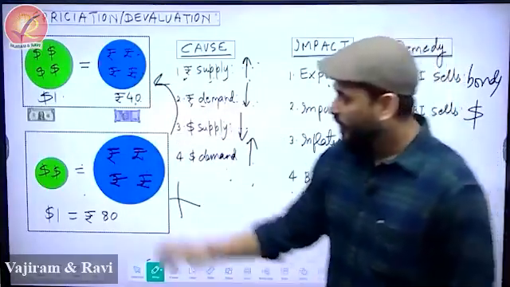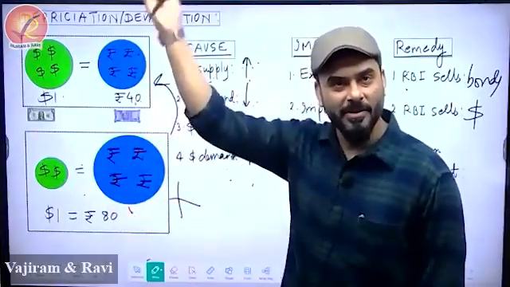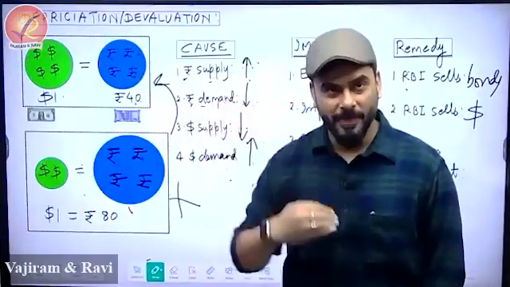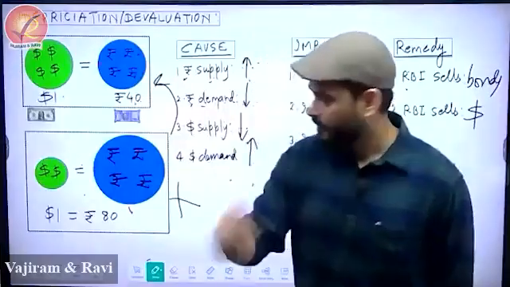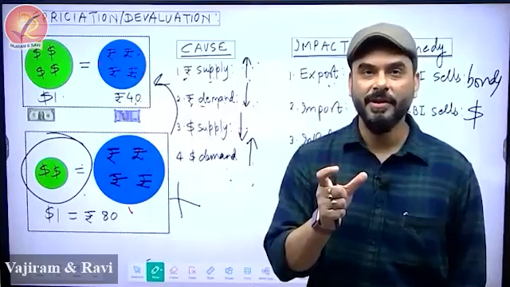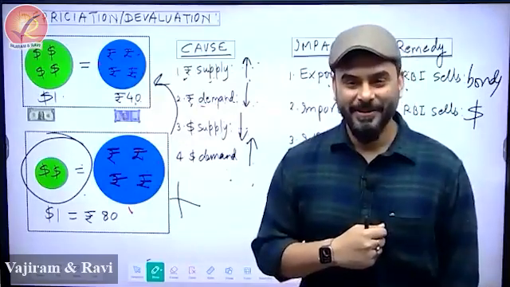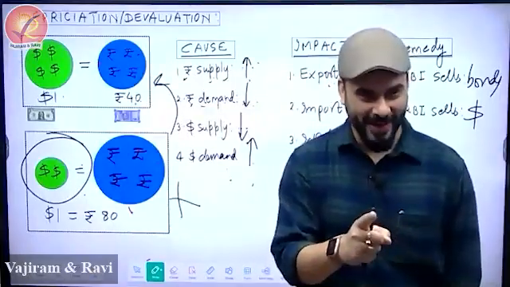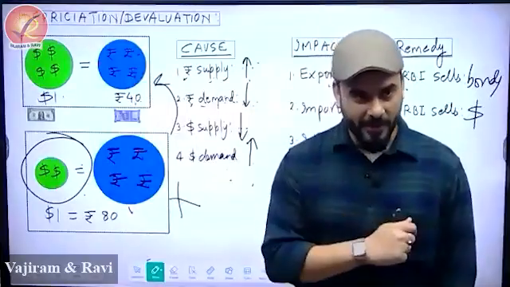So what will you do? How will you maintain a balance between these two? Will you increase foreign investment or reduce foreign investment in India? Will you bring more foreign investment or will you stop it? Bring more, which means this will increase, and then there will be a balance. How do you bring more foreign investment? I have taught you in trade, two methods. First is FPI, foreign portfolio investment, and second is foreign direct investment. Brilliant.